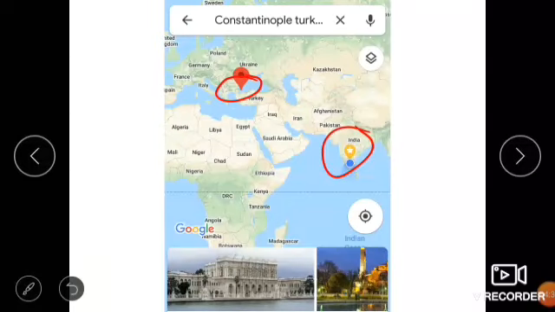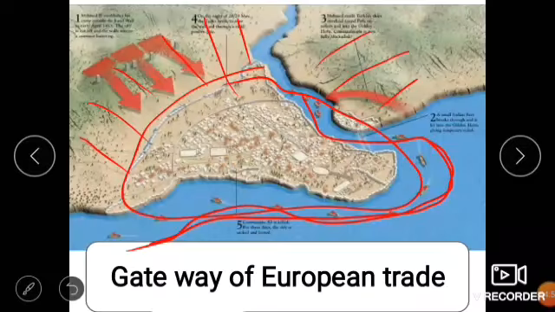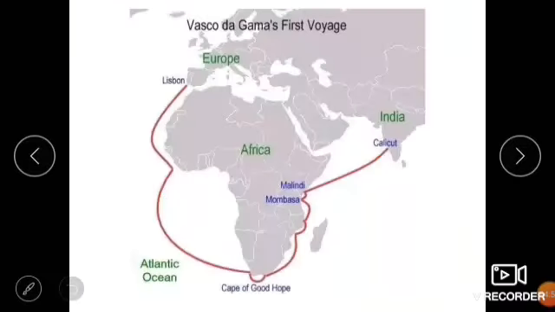Then this was helpful through what? The invention of compass, astrolabes and gunpowder provided further impetus to this venture. So they'll be thinking that we must find a new sea route to India. This will be made easy by compass, astrolabes and gunpowder. And finally the successful person was Vasco da Gama. So Vasco da Gama's first voyage was like this. He was the first person who successfully reached India.